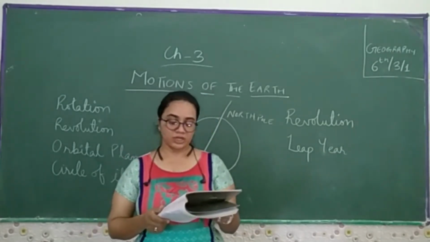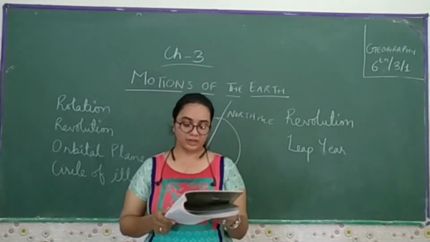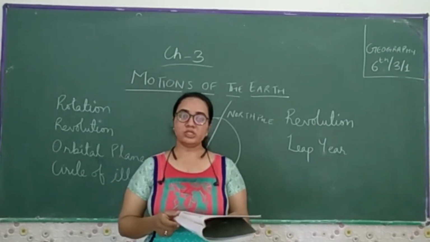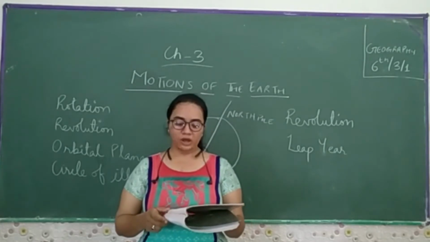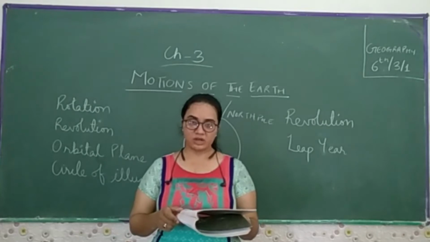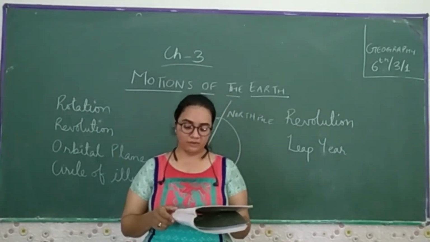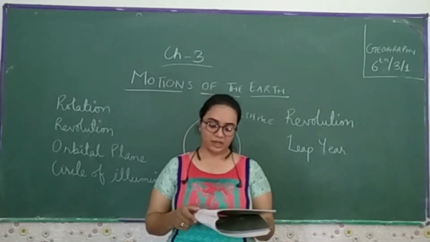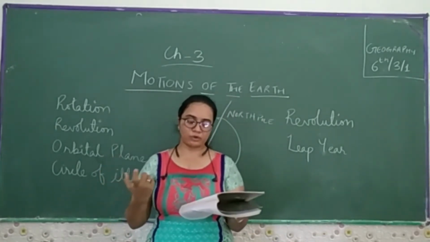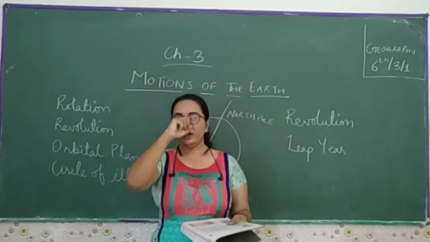The plane of the orbit is known as the orbital plane. The Earth receives the light from the sun. Due to the spherical shape of the Earth, only half of it gets the light from the sun at a time. The portion facing the sun experiences day, while the other half, away from the sun, experiences night. The circle that divides day and night on the globe is called the circle of illumination.